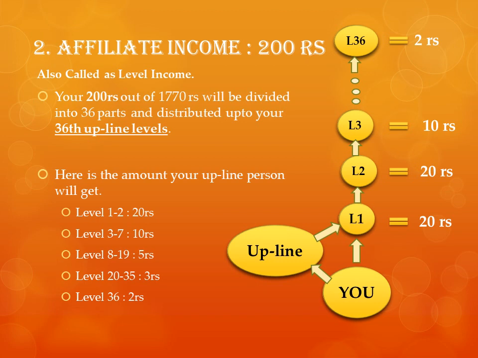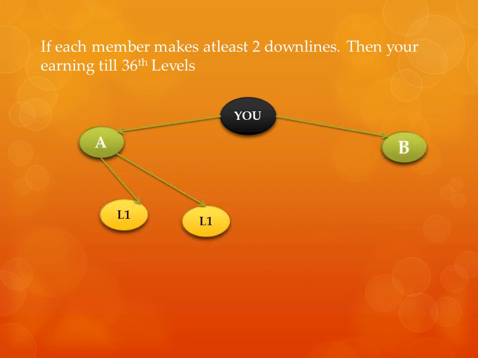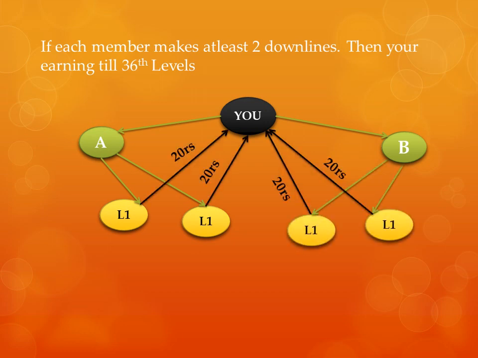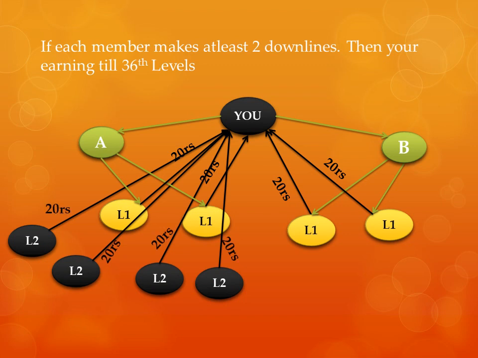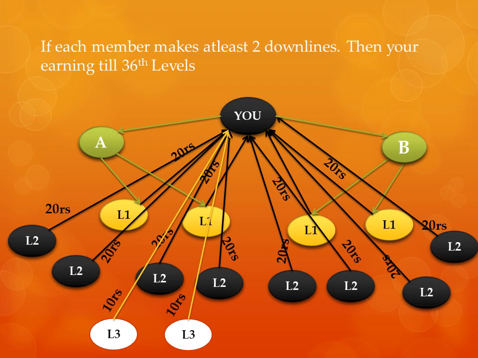But how you will earn money from your future generation people, we will see in this illustration. Consider A and B are your downlines and they make 2 people each in level 1. They will pay you 20 rupees each. Consider these level 1 people make 2 members each and they will give 20 rupees because they are your level 2. Now consider these level 2 people make 2 people each for level 3, and each person will give 10 rupees because they are your level 3.